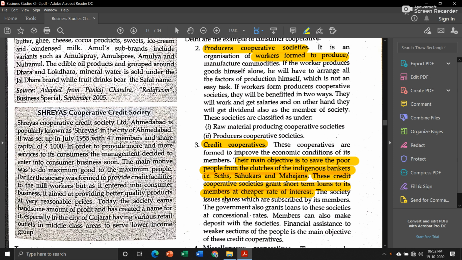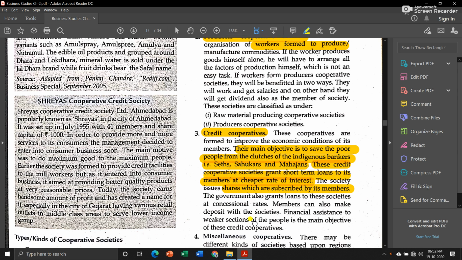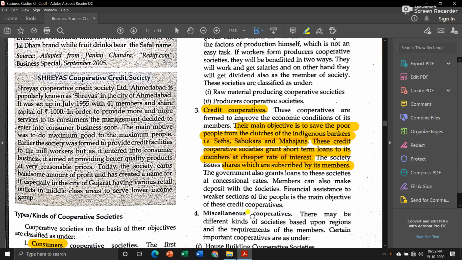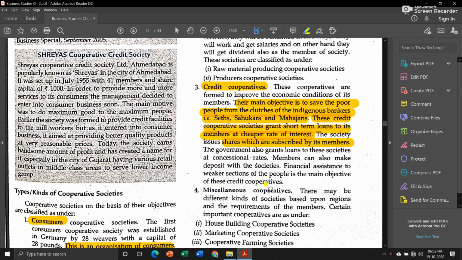They also issue shares which are subscribed by their members. Now, shares of cooperatives are only subscribed by their members. Sometimes the government also grants loans to these societies at a very cheap rate. Okay. Now, members can also make deposits with the societies. They can deposit their money just like we deposit our money in a bank. Then after some time, if any member wants money for a particular reason, then he can take a loan from the cooperative society.